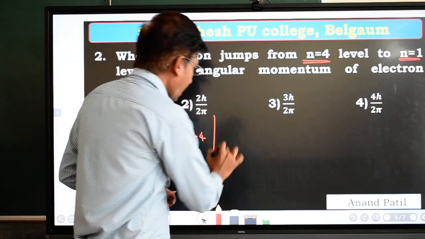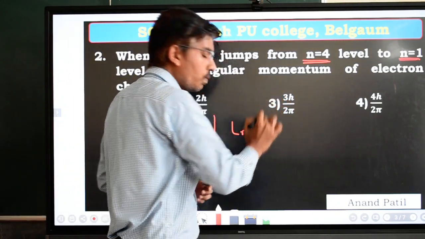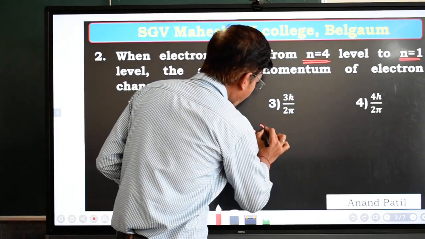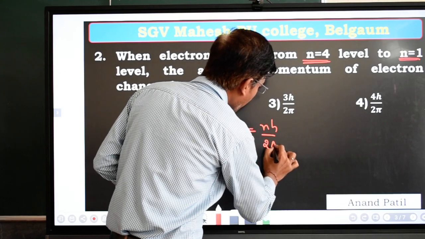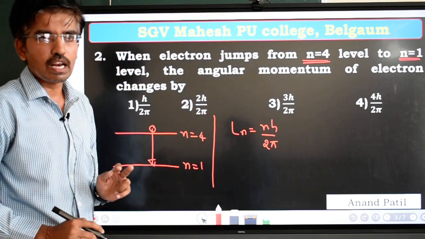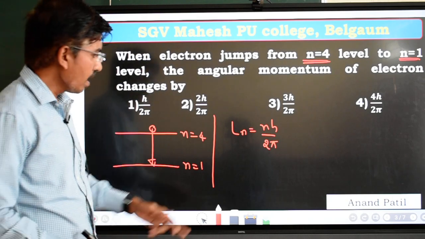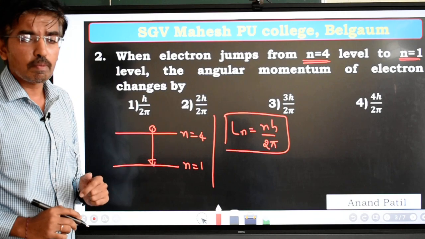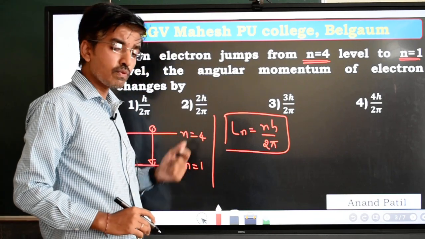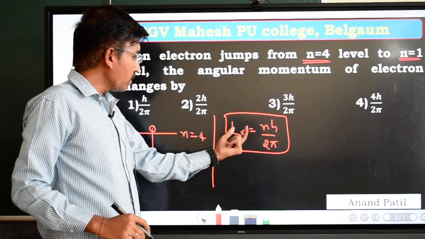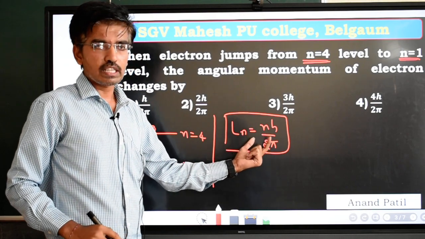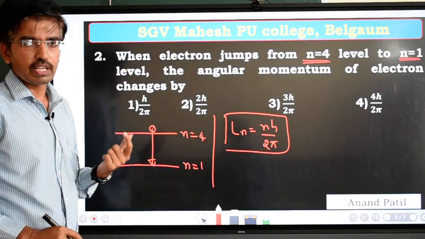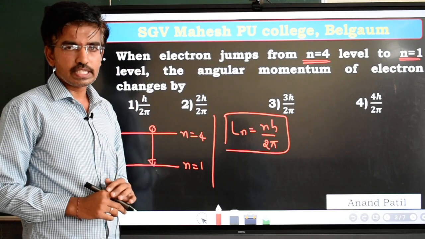That is Ln is equal to nh upon 2 pi, where n is nothing but the principal quantum number. By using this equation, first let us find the angular momentum of the electron in n is equal to 4. Then by using the same formula, we calculate the angular momentum of the electron in n is equal to 1 state.